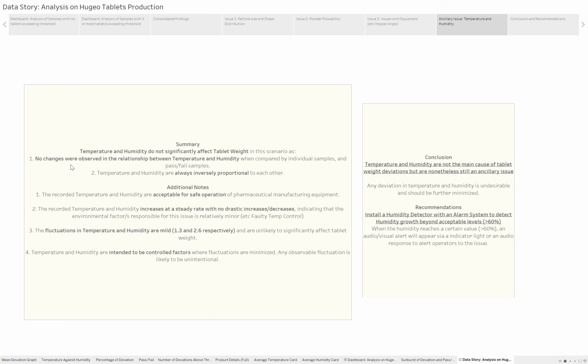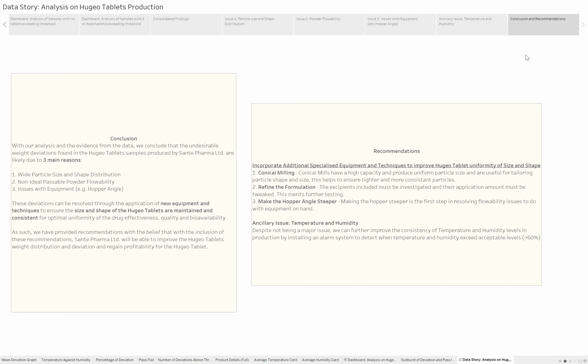As such, we conclude that temperature and humidity are not the main cause of tablet weight deviations, but nonetheless, it's still an ancillary issue. It is still something that we should consider, and one recommendation to resolve it would be to install a humidity detector with an alarm system, so that it can detect when humidity goes beyond acceptable levels. Along with that, that will also help to detect temperature as well, because they are inversely proportional.